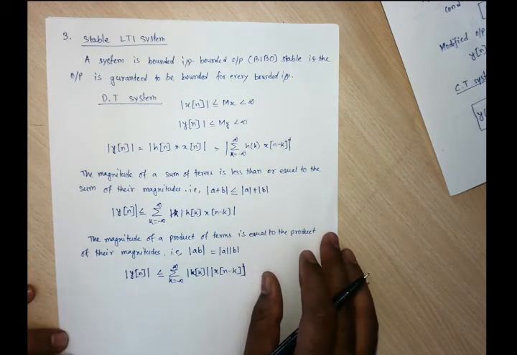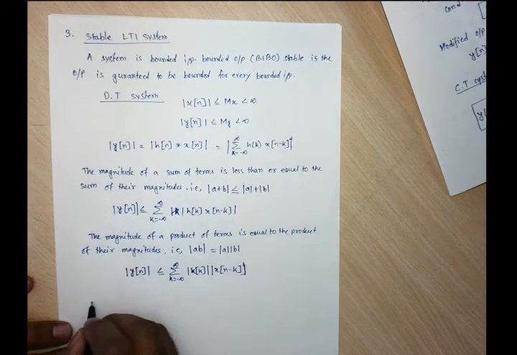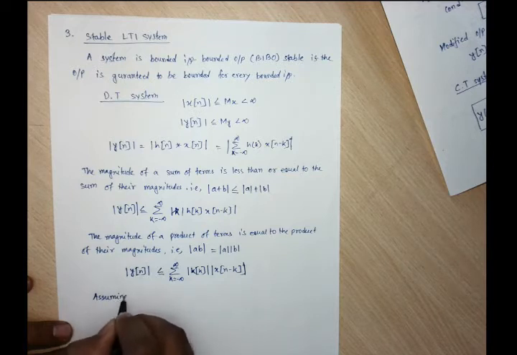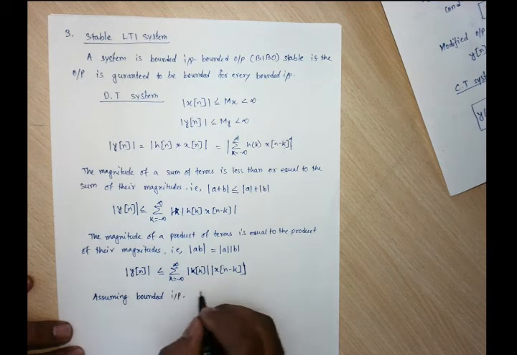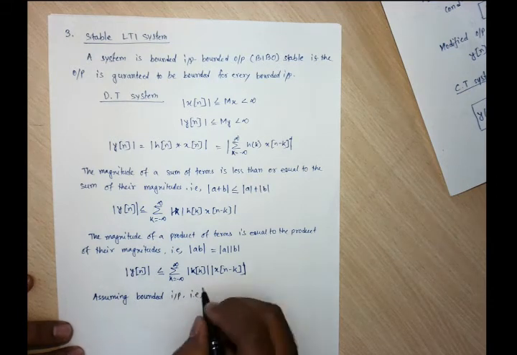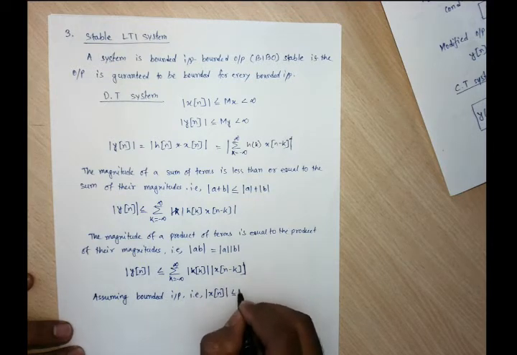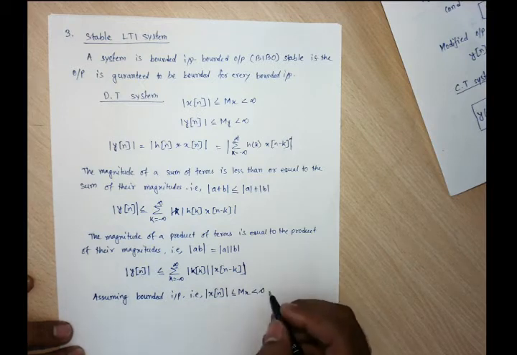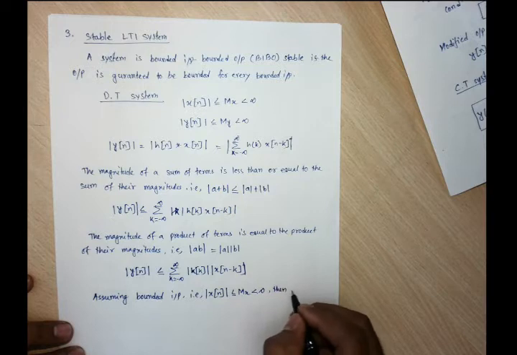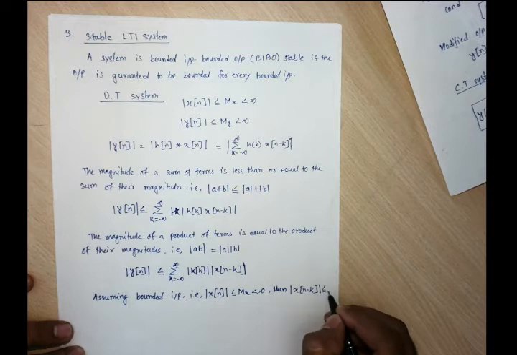When we assume a bounded input, that is, we are considering only the magnitude being finite, then the magnitude of x of n minus k is also bounded by some magnitude M x.